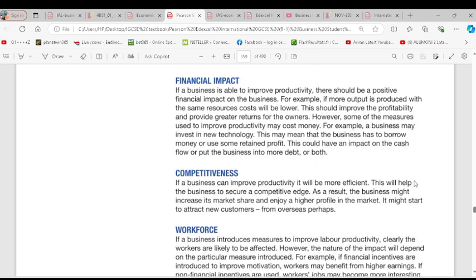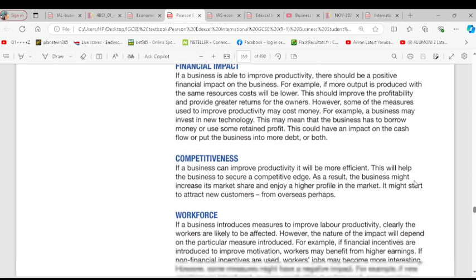improving productivity here is that a business might be able to improve productivity by investing in technology. And investment in technology is also expensive. So when you invest more in technology to improve productivity, in the short run, you'll be witnessing cash flow problem, and your profit is definitely going to reduce. But in the long run, you will enjoy it. Do you get it? When you invest more in technology, in the short run, your profitability would reduce. But in the long run, it's likely to increase. That is financial impact. Do you get financial impact here? Yeah, I get it.